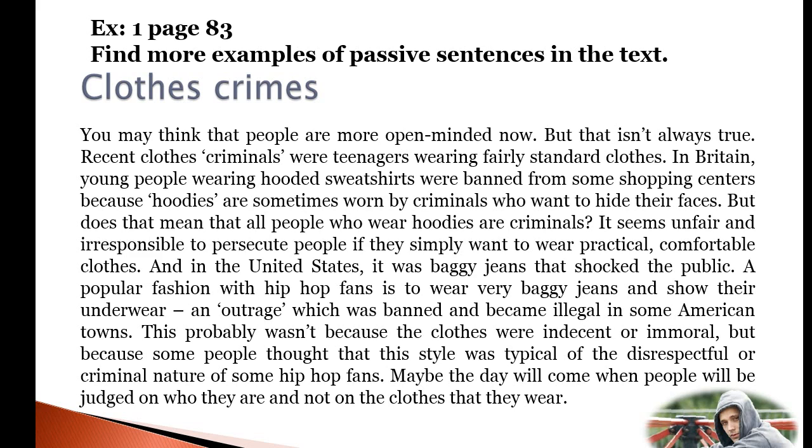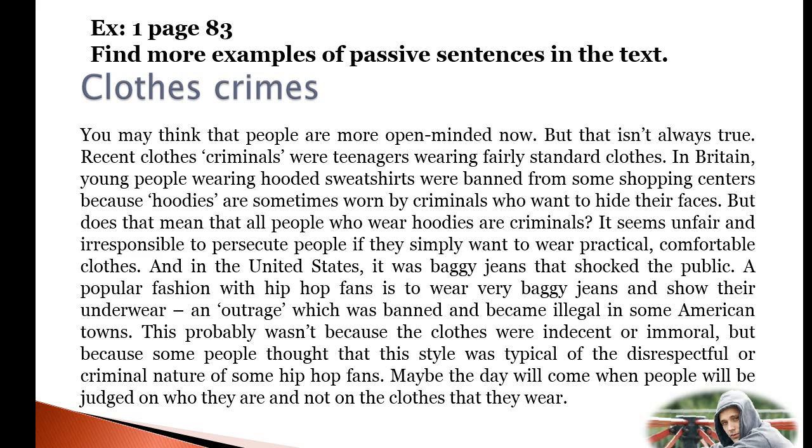And in the United States, it was baggy jeans that shocked the public. A popular fashion with hip-hop fans is to wear very baggy jeans and show their underwear, an outrage which was banned and became illegal in some American towns.